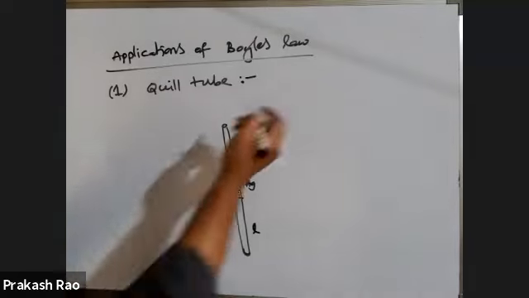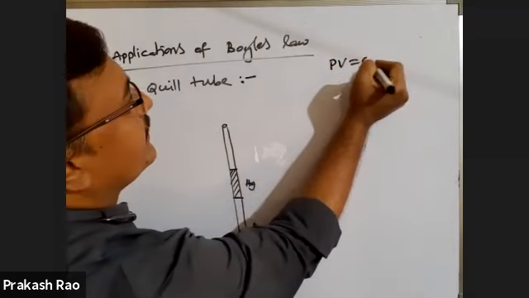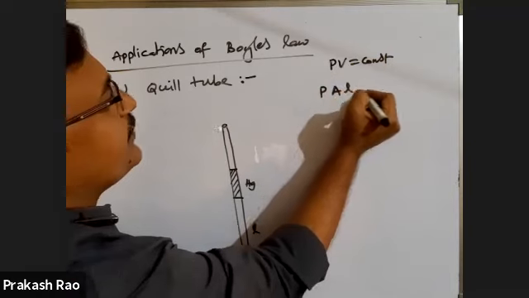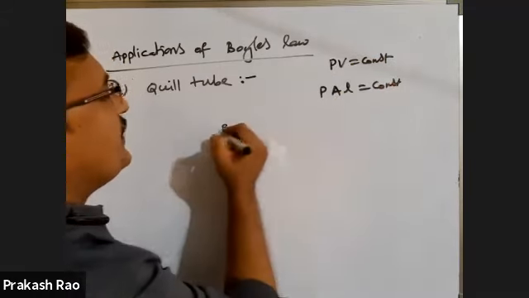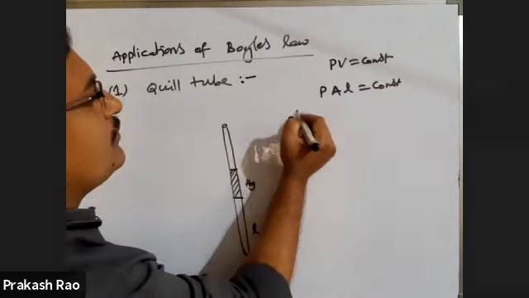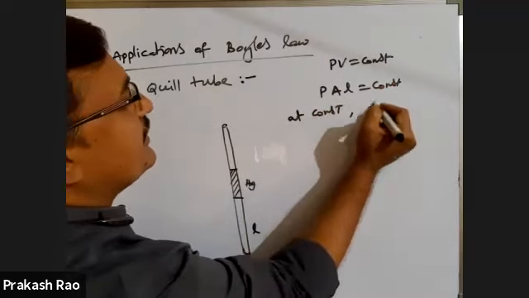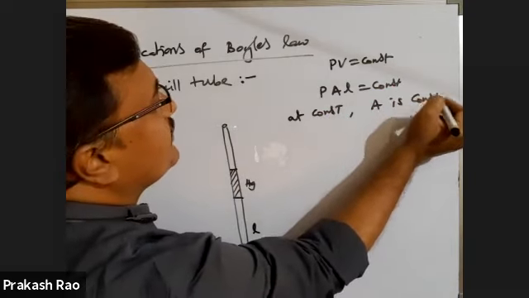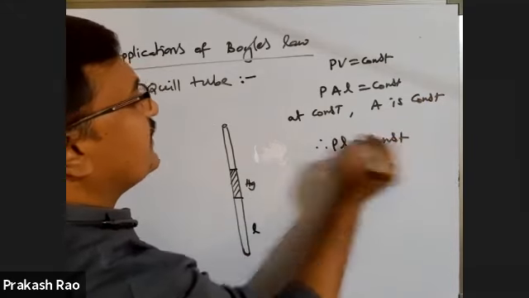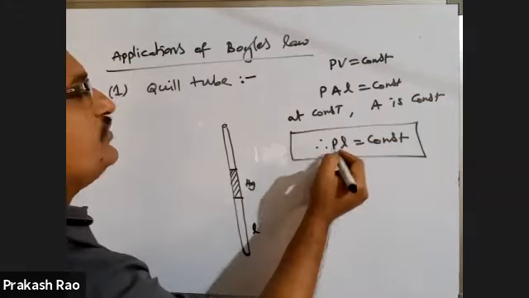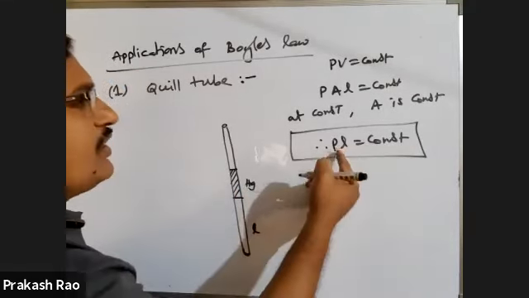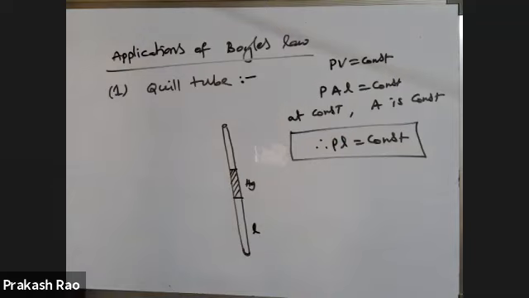Generally, Boyle's law is PV equal to constant. In the quill tube, volume is equal to area into length. But you know that the area of cross section remains constant at constant temperature. So A does not change. Therefore, PL is equal to constant. In a quill tube, we take the pressure acting on the air column, and the length of the air column remains constant always. Please note down.